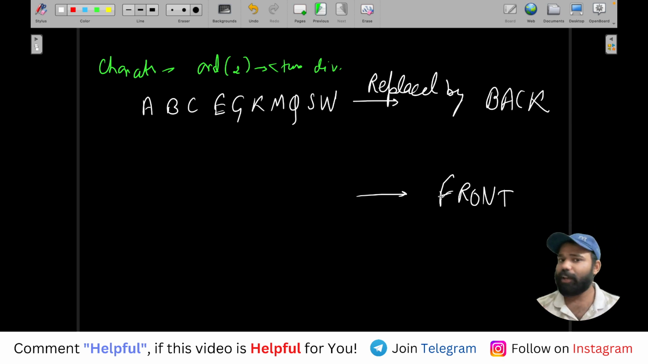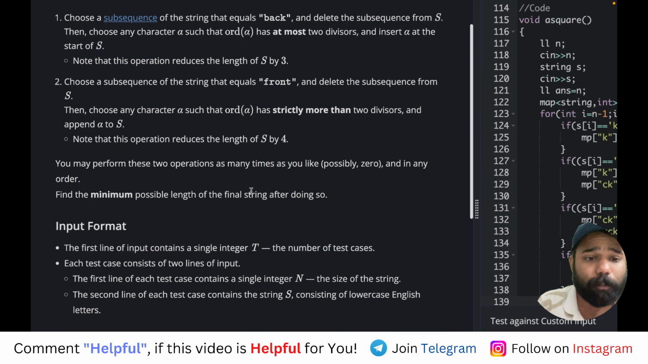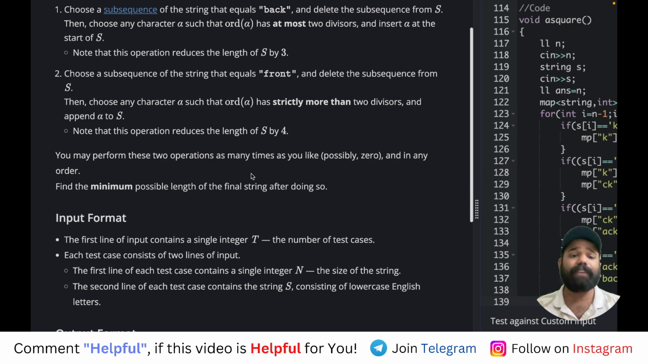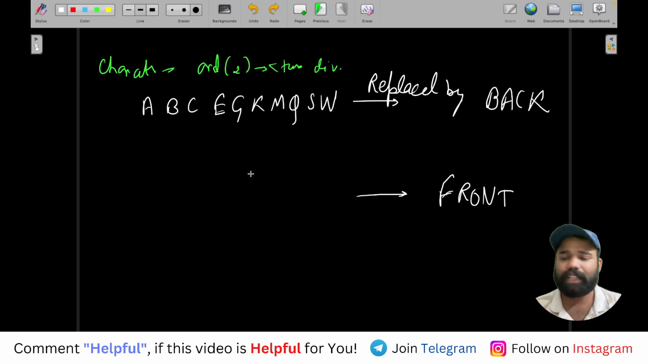See guys, we don't need any other characters apart from B, A, C, K and F, R, O, N, T. We don't care, because we need to perform these operations so that finally we have the minimum possible string as our answer, right? So see guys, how we can do it. We will try to get more subsequences of back and front so that we can remove them from the string and have a smaller final answer, right?